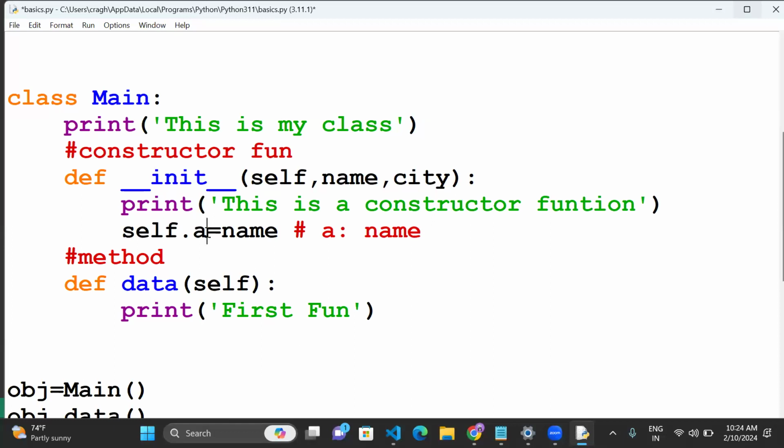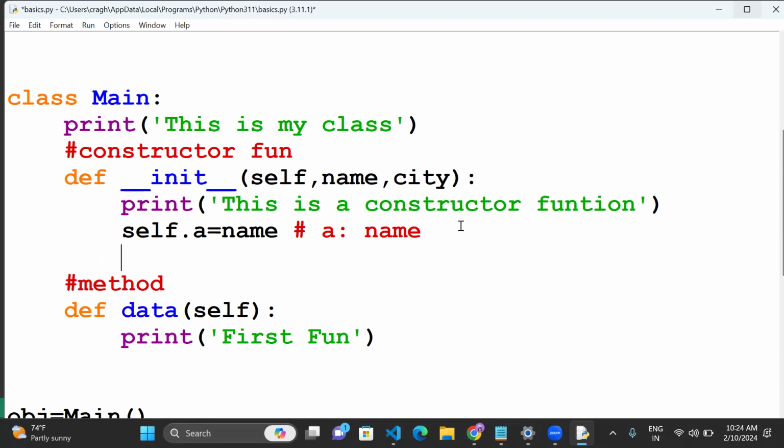Okay, so A is a key only. You can declare anything up to you. The next thing is city, also one thing. So self.b is equal to one more parameter, and again self.c is equal to some parameter. Clear now? So now where are these parameters exactly? self.a is equal to the name parameter, self.b is equal to city.